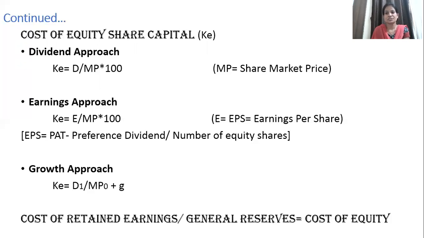The next formula is based on the growth rate. It may happen that the company or shareholders are expecting a certain growth rate every year.